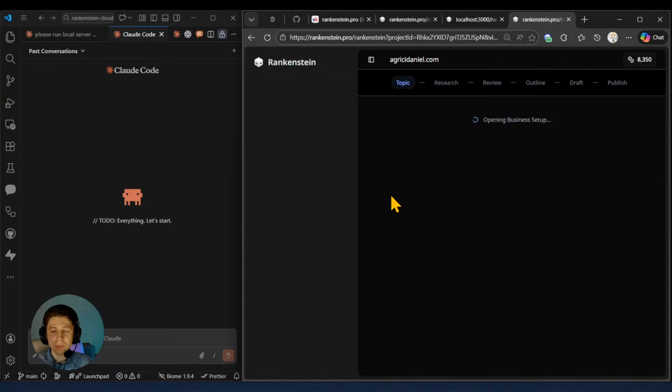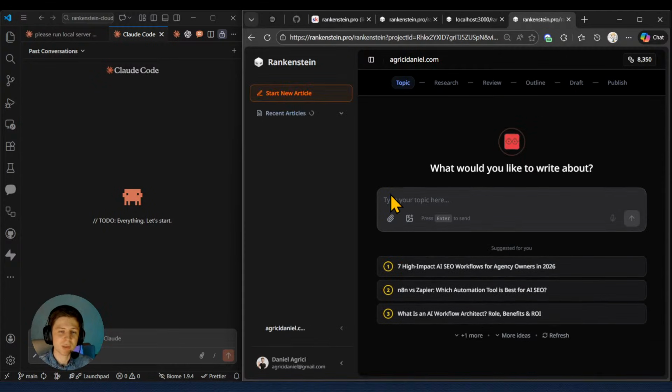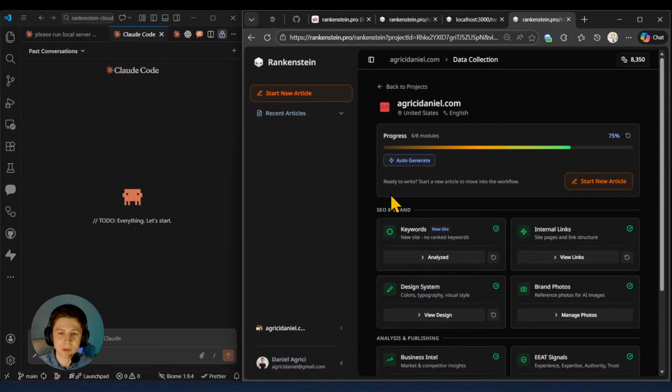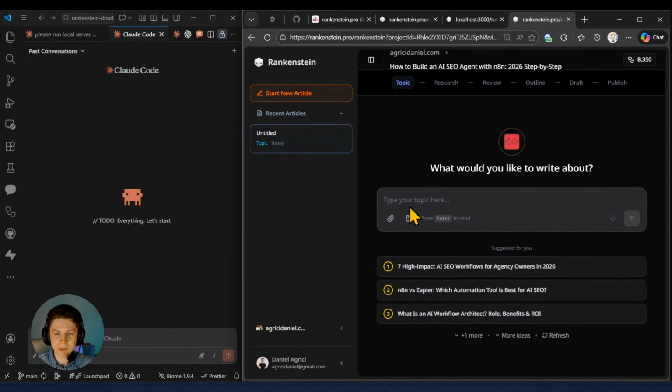So this is our main dashboard. As you can see, it's very similar to any sort of article chat like Gemini or ChatGPT or even Claude. And here, the most important part is our business intelligence that we pick before creating the first blog. As soon as we get our business intelligence, which is the data collection, we have the possibility to choose a topic or to write a topic. Here, I can even write my own topic or choose one as AI suggests.